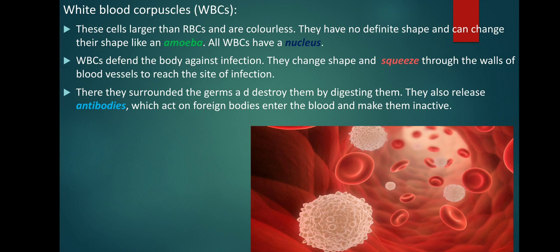Blood cells squeeze to reach the site of infection. Squeeze means to press something hard for a particular purpose. They surround the germs and destroy them by digesting them. They also release antibodies which act on foreign bodies that enter the blood and make them inactive. Inactive means not active.